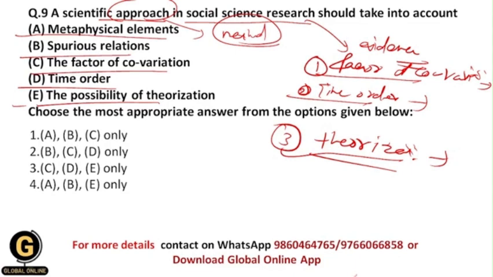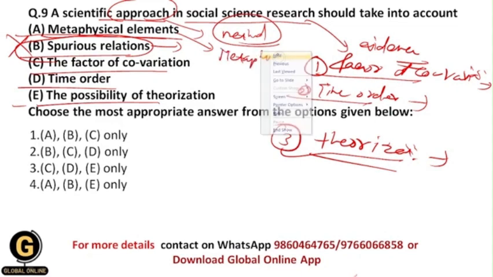You should not consider spurious relations, because spurious relations means there is a fake relationship between the variables you are studying. If there is a fake relationship, then obviously you will get false results. That's why you should eliminate spurious relations. As well, metaphysical elements are oriented to metaphysics, a branch oriented towards the imaginative power, or you can say thinking power.